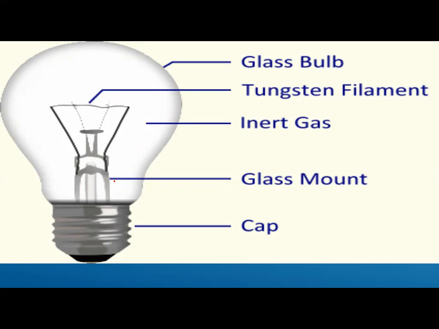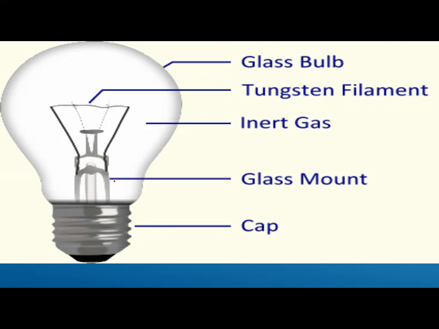Good one, Shahroz. So if you want to glow this bulb, obviously you will require electricity. We could learn about it in a separate topic of electricity, but here we are discussing it under the heading of heating effect. So what is the purpose of this?